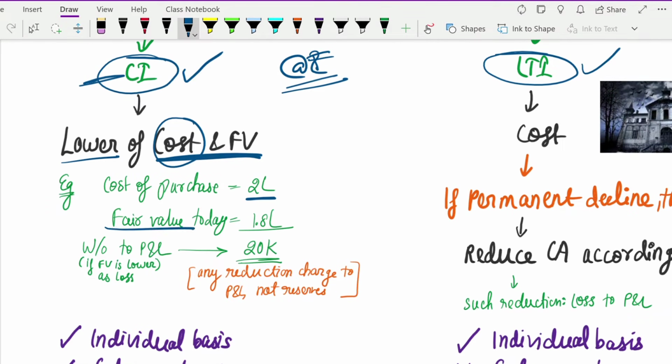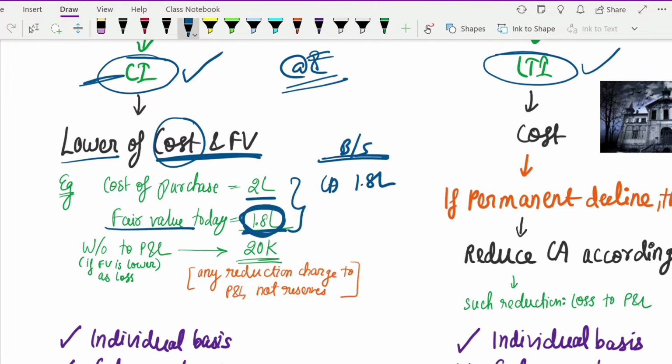But the fair value of those shares in the market today is 1,80,000. Then lower of these both, in such a case 1,80,000 will be your carrying amount in the books. As on balance sheet date, you will record it at 1,80,000. So you will show the current investment at 1,80,000 in your balance sheet. Okay, hope you understood this.